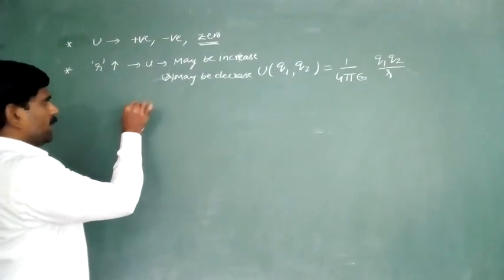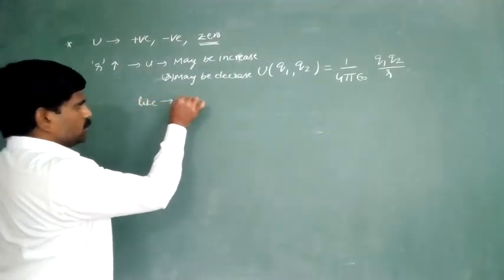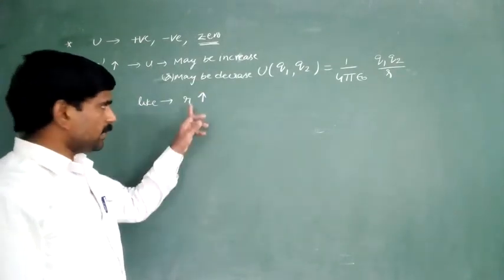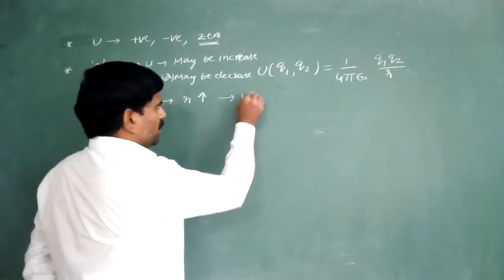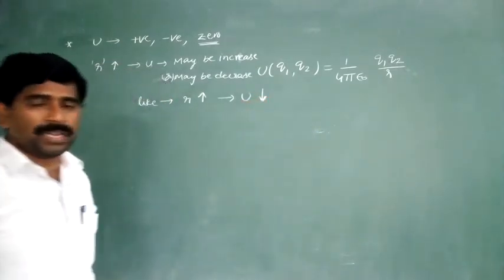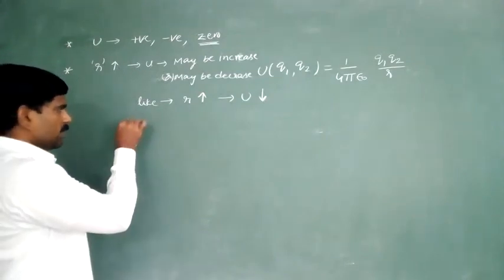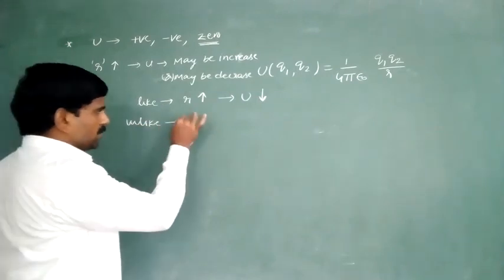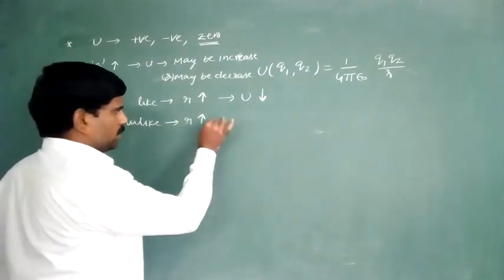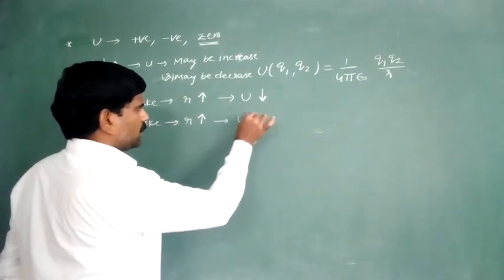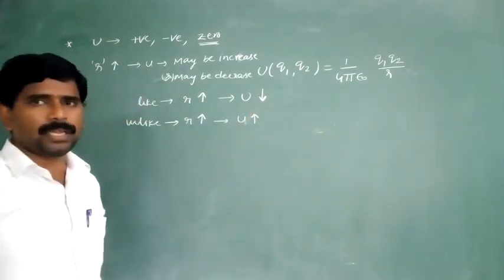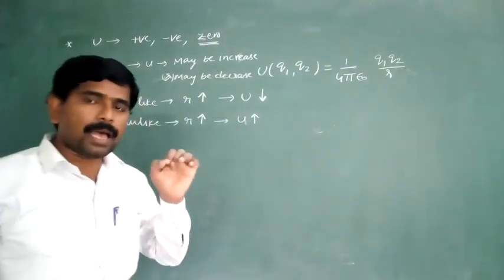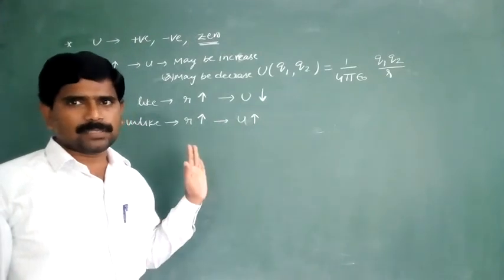In case of like charges, if R increases, meaning the separation between the two charges increases, then potential energy decreases. In case of unlike charges, if the separation between the two charges increases, potential energy also increases. So whether potential energy increases or decreases depends upon the nature of the charges.